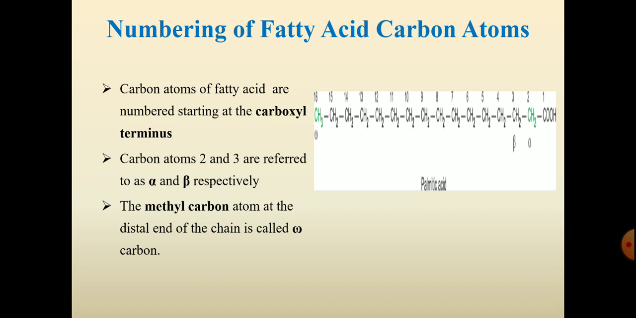So the numbering of the carbon atoms starts at the carboxyl terminal end, and next to the carboxy terminal end, that is the second carbon and third carbon, are referred to as alpha carbon atom and beta carbon atom respectively. And the methyl terminal end of the fatty acid, the methyl carbon atom at the distal end of the fatty acid chain, is called the omega carbon.